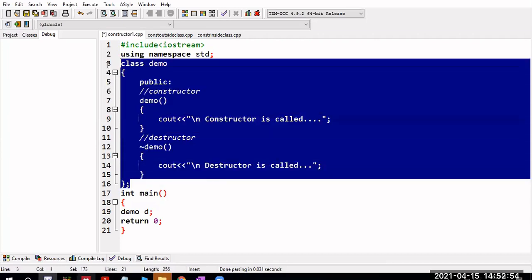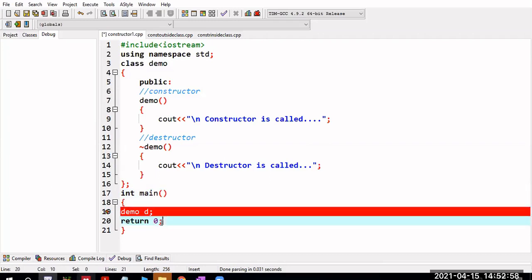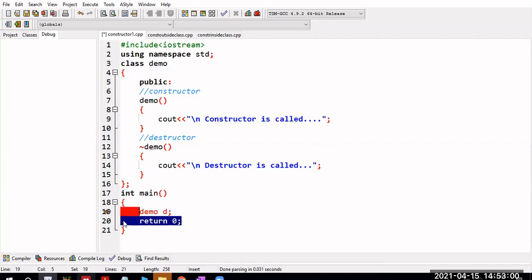Once this class is over, in int main I am just creating an object for this class. What is the name of the class? Demo, and the object is d.